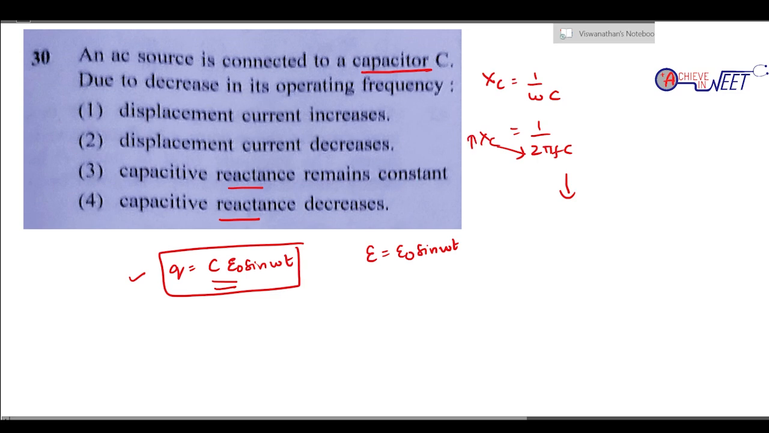So capacitive reactance, due to a decrease in the operating frequency, capacitive reactance will increase, it will not remain constant. So option 3 and 4 are ruled out. Now we have displacement current. So in options A and B, what will it be, that is the next thing.